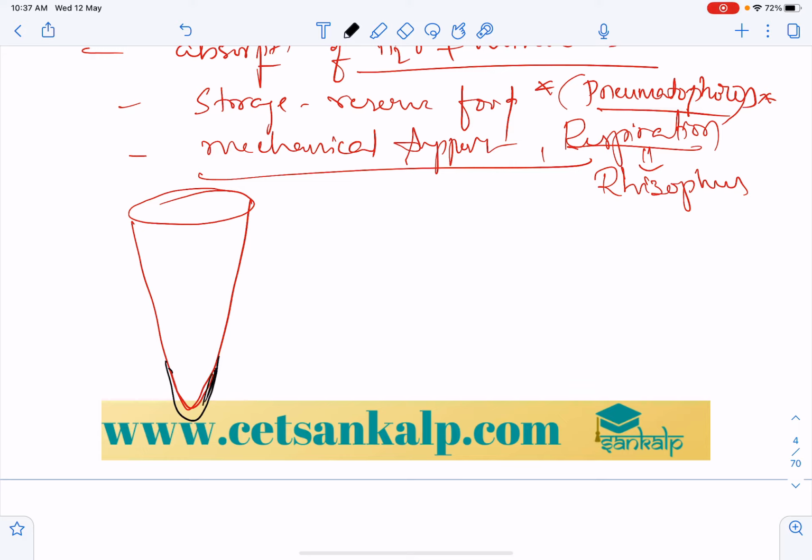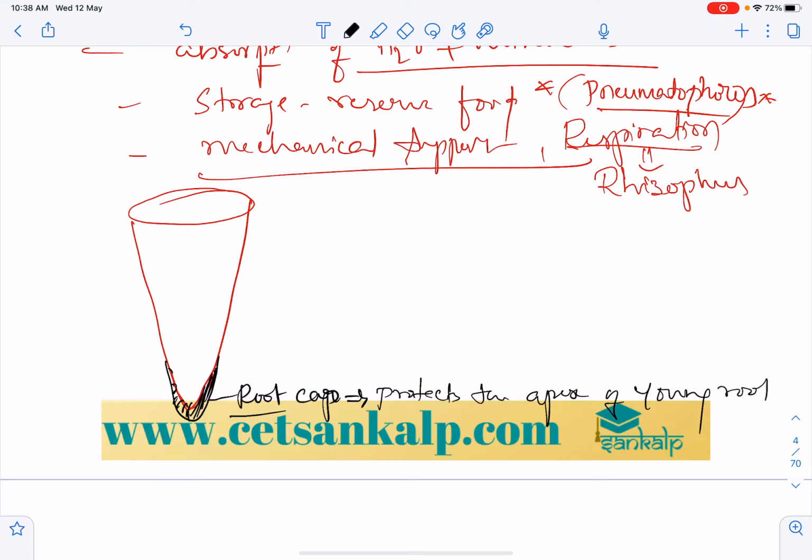The tip of the root is covered by the root cap, which protects the apex of the young root while it penetrates through the soil.